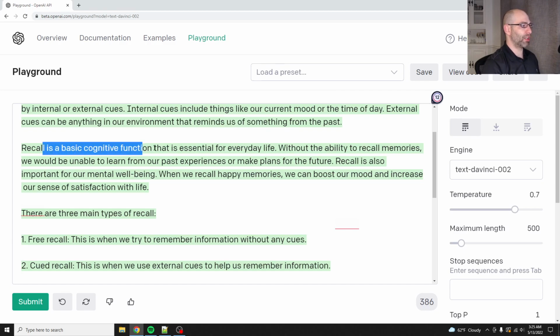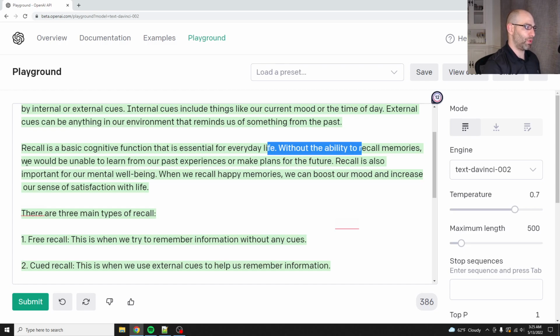Recall is a basic cognitive function that is essential for everyday life. Without the ability to recall memories, we would be unable to learn from our past experiences or make plans for the future. Recall is also important for our mental well-being. When we recall happy memories, we can boost our mood and increase our satisfaction.